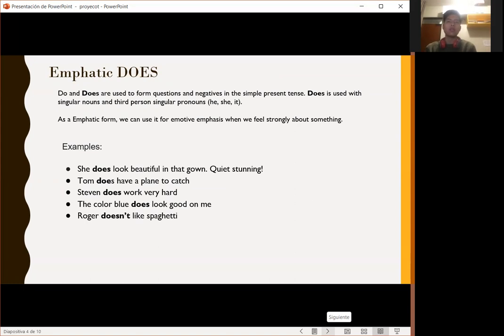Here are some examples, like she does look beautiful in that gown, quite stunning. Tom does have a plane to catch. Steven does work very hard. The color blue does look good on me. Roger doesn't like spaghetti. You can use the emphatic does with question tags. Anton does eat meat, doesn't he?